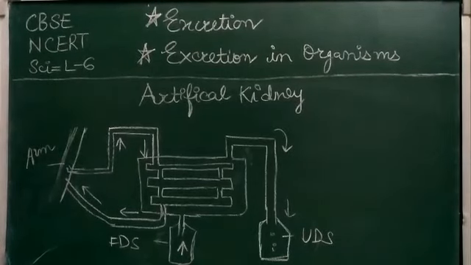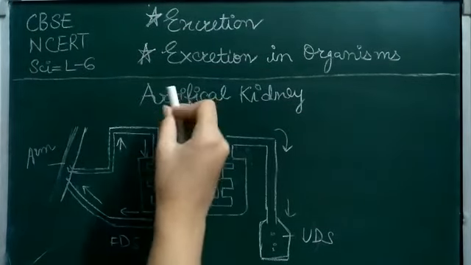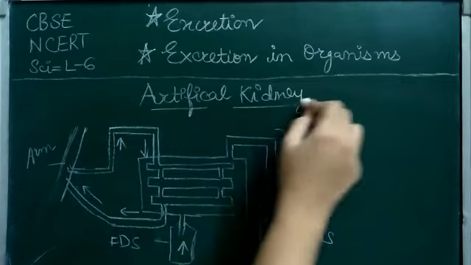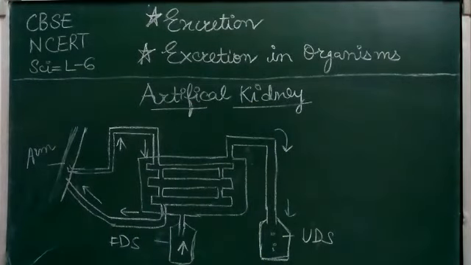So let's understand about the artificial kidney. Now, what is the need of an artificial kidney? If both the kidneys of a person stop working, then there is a need of an artificial kidney, as when the kidneys stop working, it can lead to the accumulation of waste in our body, which can even lead to death.